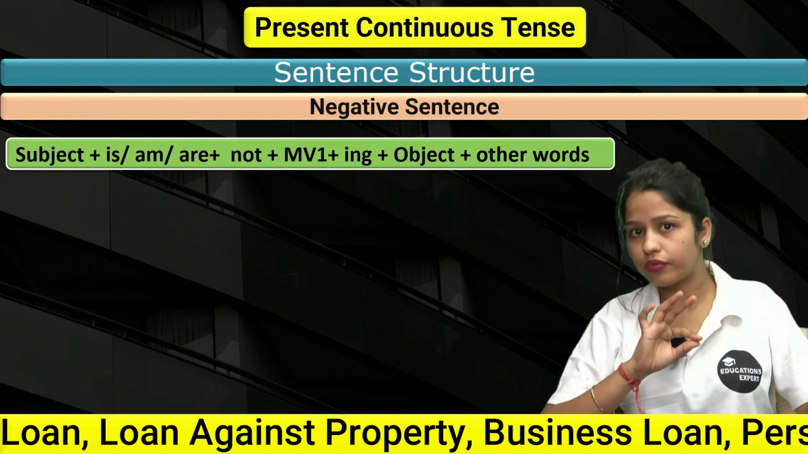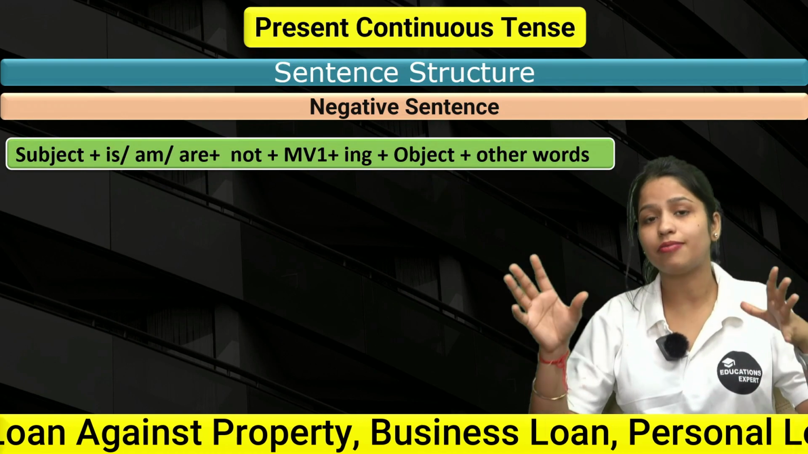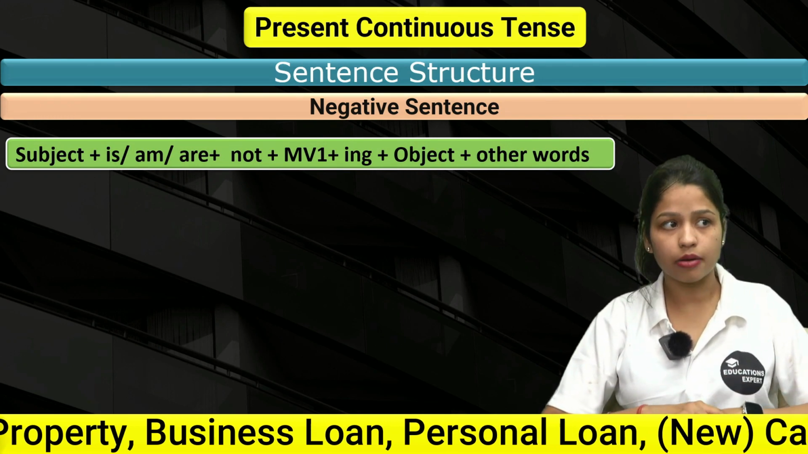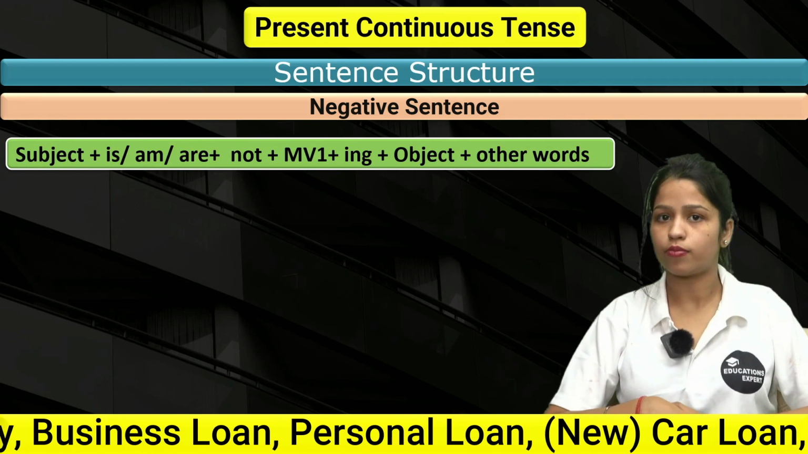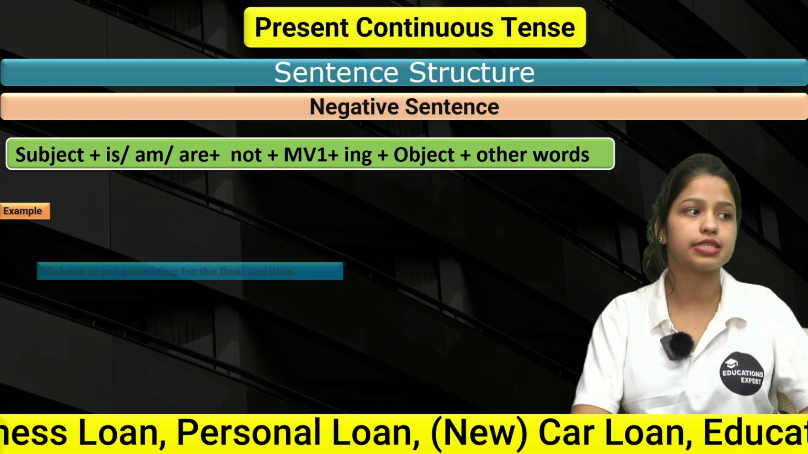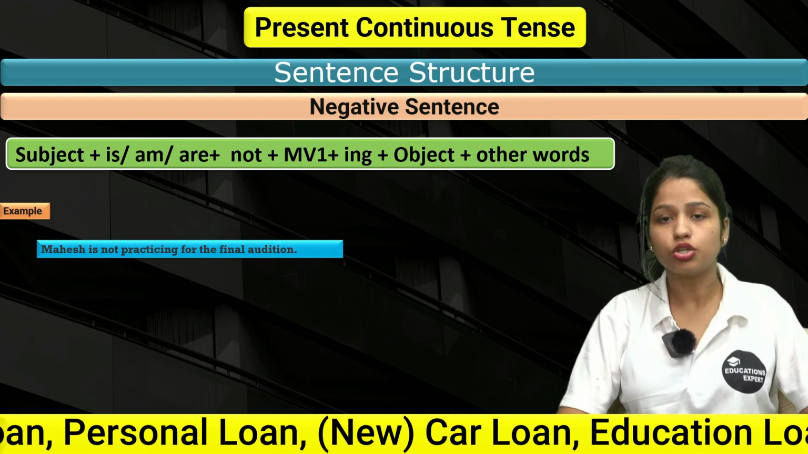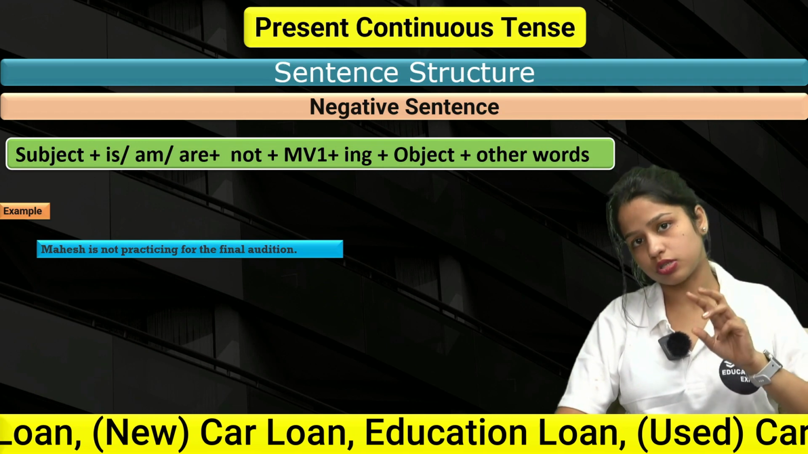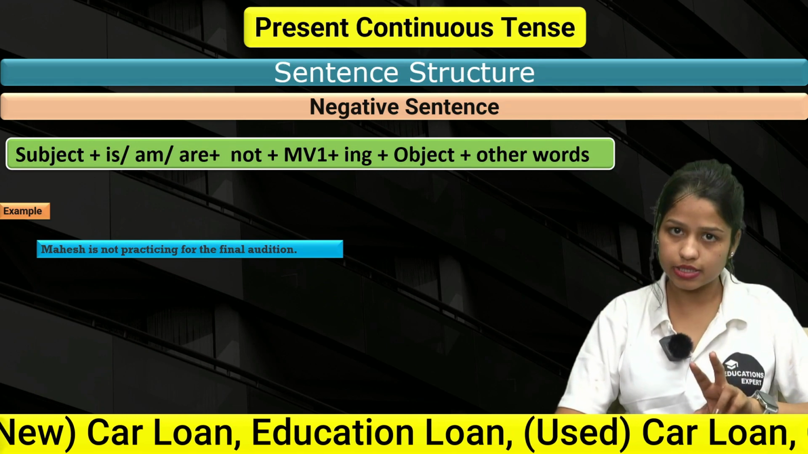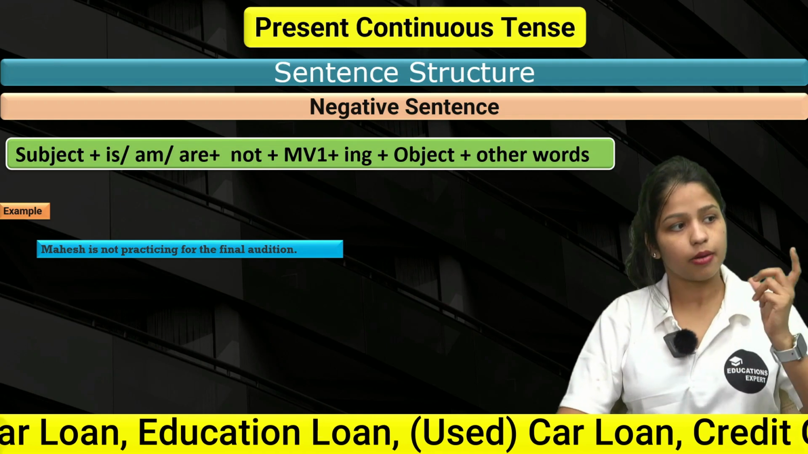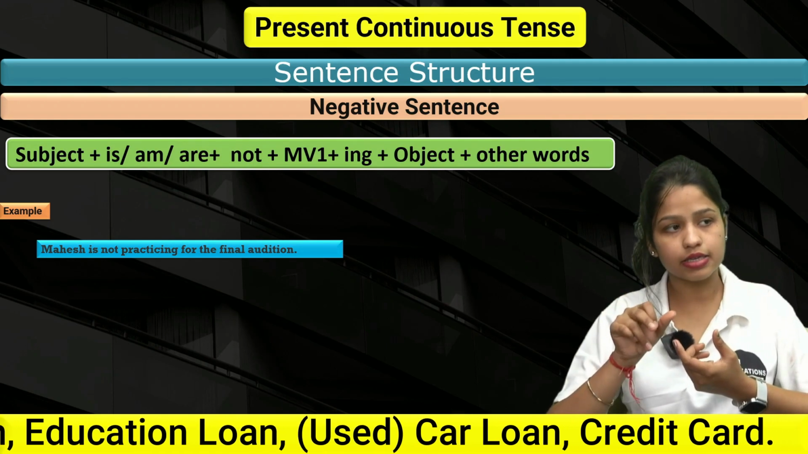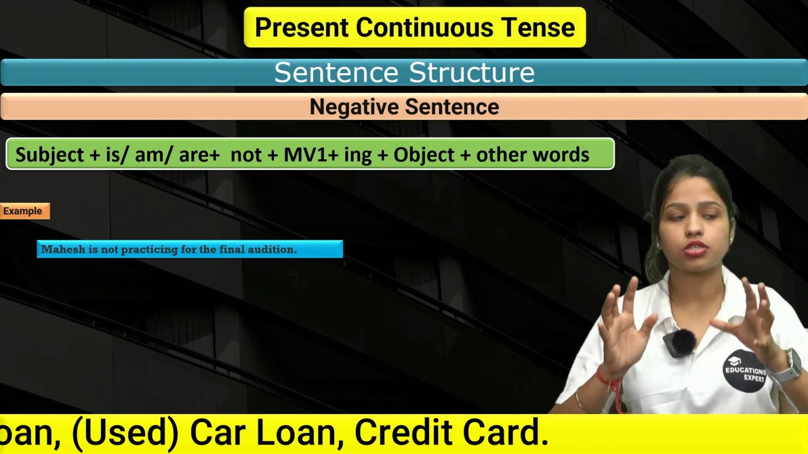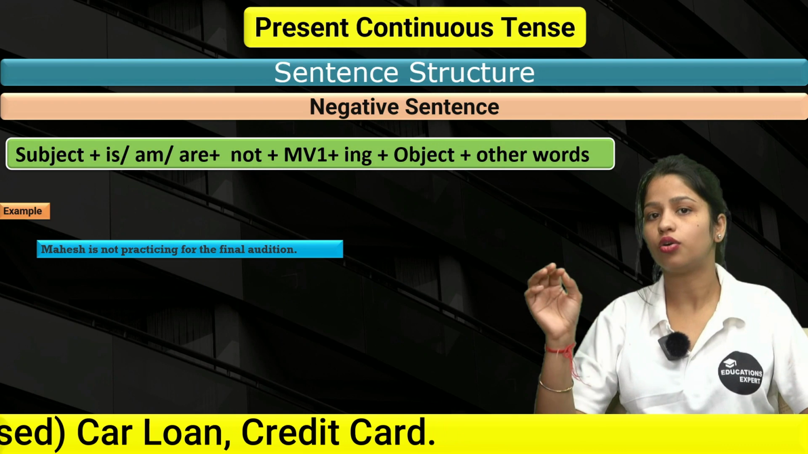For that, obviously the whole structure would be exactly the same. You just have to put not after the helping verb, right? Subject, is, am, are plus not, v1, ing, object, and other words. This would be the sentence structure. Let's see some examples of it. Mahesh is not practicing for the final audition. Mahesh is a singular person, that's why we have used is. And because we're talking about a negative sentence, we have to use not with it. Mahesh is not practicing, main verb, ing, plus object plus other words. Mahesh is not practicing for the final audition.